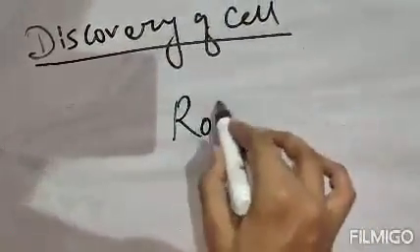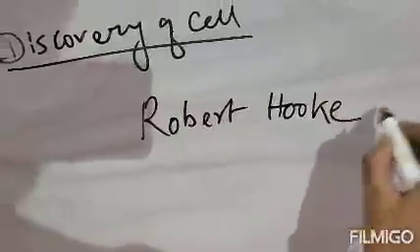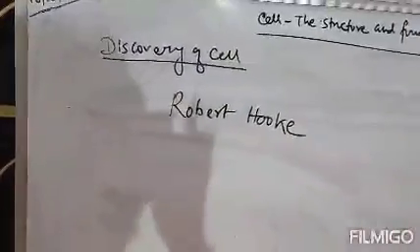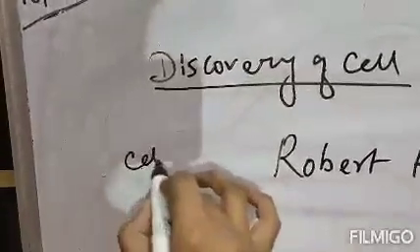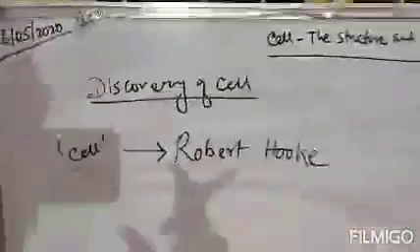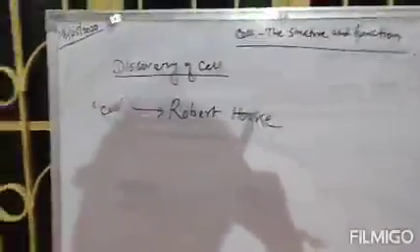Next, another scientist named Robert Hooke. He first coined the term cell. That means the word cell was first used by the scientist Robert Hooke.